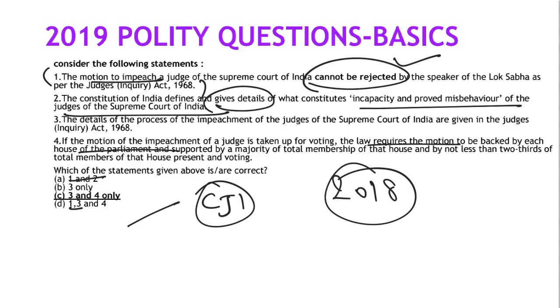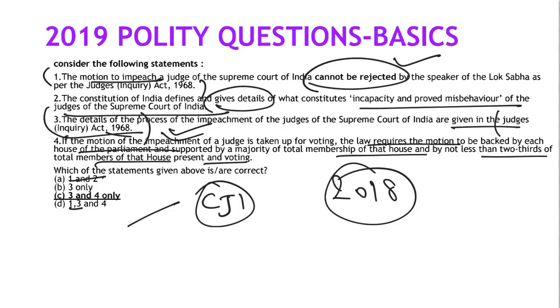Even going through the basics, you will find 3 and 4. If you have not read Lakshmikant in detail, you might get confused in the third statement, because it says details of the impeachment are given in the Judges Enquiry Act. Yes, it is a right statement. So the answer is 3 and 4, but if you have not read line by line, you will assume it is dealt with in detail by the Constitution itself. The Constitution gives the grounds, the special majority, and that the President will remove, but it does not give the detailed procedure, like which house can initiate it.